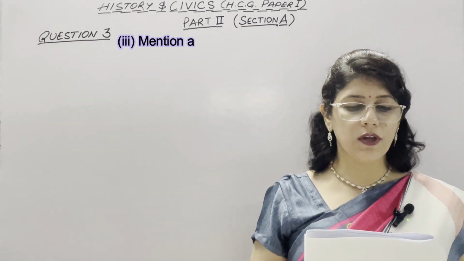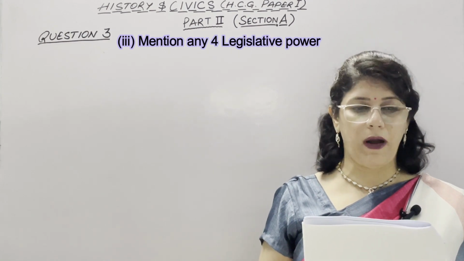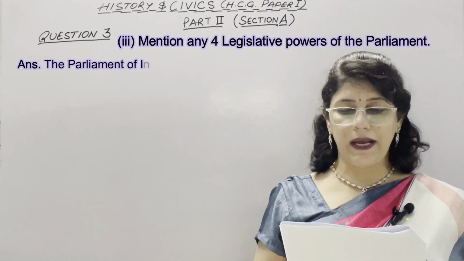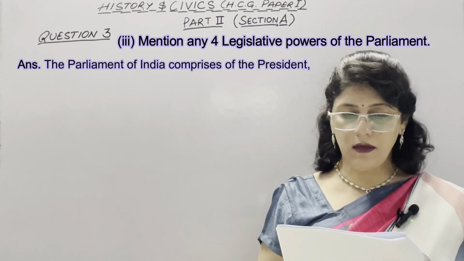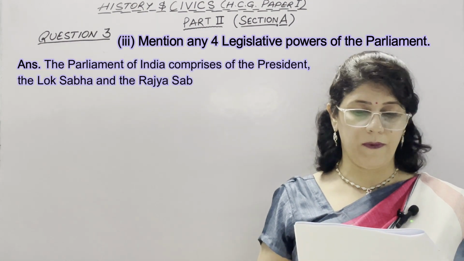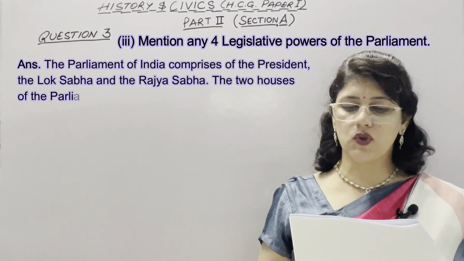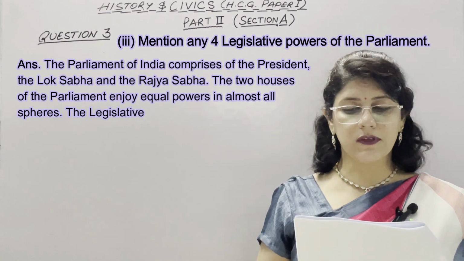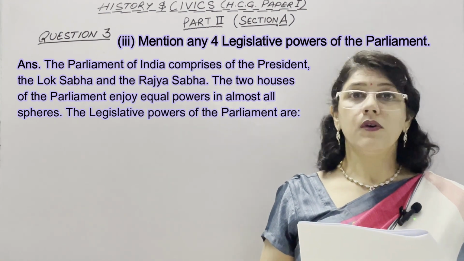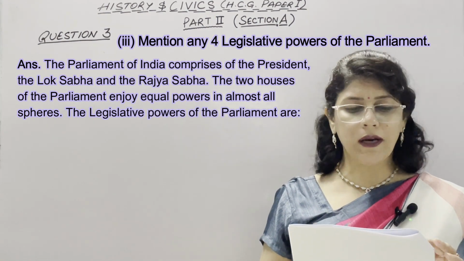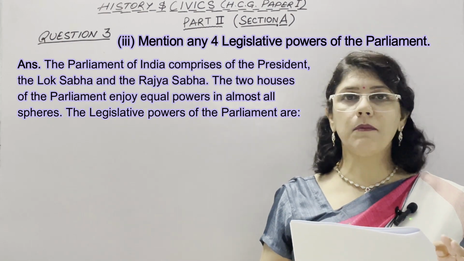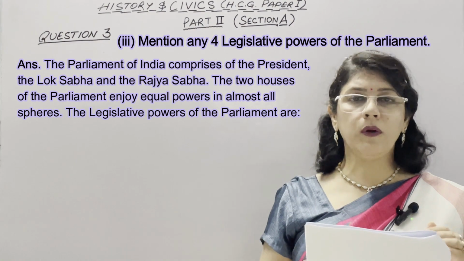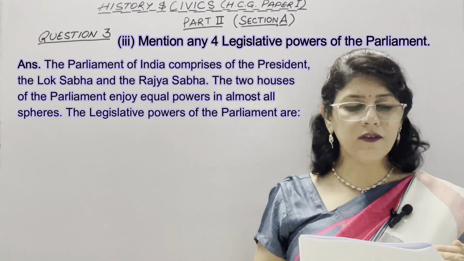Third is: mention any 4 legislative powers of the parliament. The Parliament of India comprises of the President, the Lok Sabha and the Rajya Sabha. The 2 houses of the Parliament enjoy equal powers in almost all spheres. The legislative powers of the Parliament are: because this is a 4-marker question, headings are a must in these questions. While writing these answers, 4 points with headings should be there.